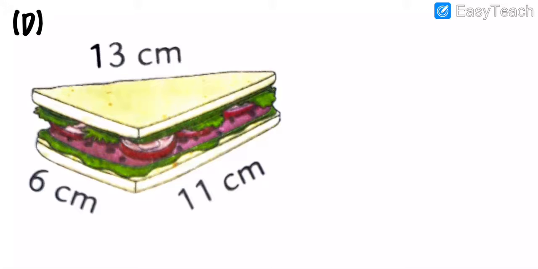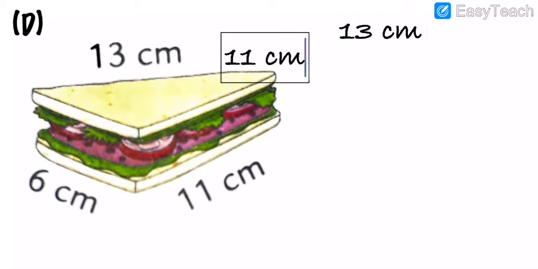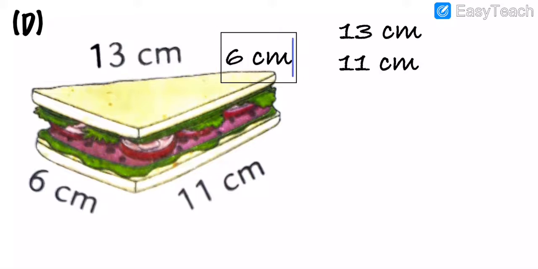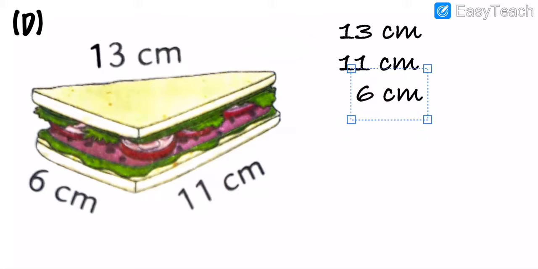So my dear students, what we have to do? We have to do the addition here, and then after we are going to find the perimeter. Got my points all? So now I am going to write the whole thing here. 13 centimeter here, then after 11 centimeter, then after 6 centimeter, my dear students. Understood all? I hope you all have understood.